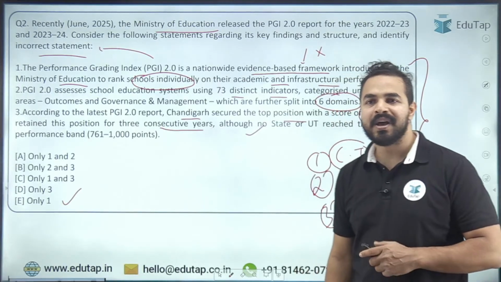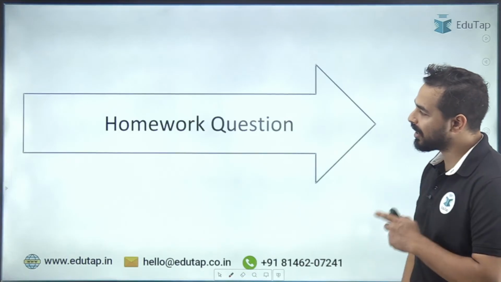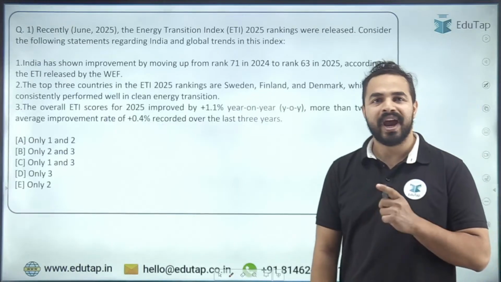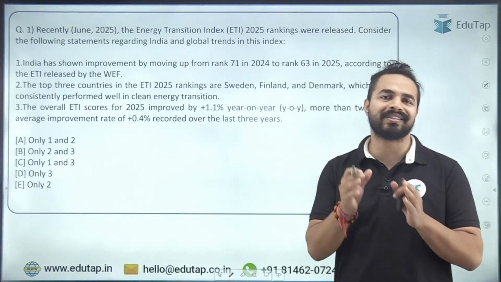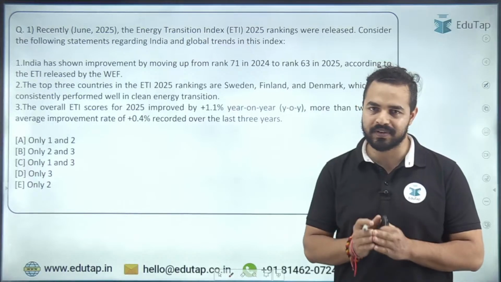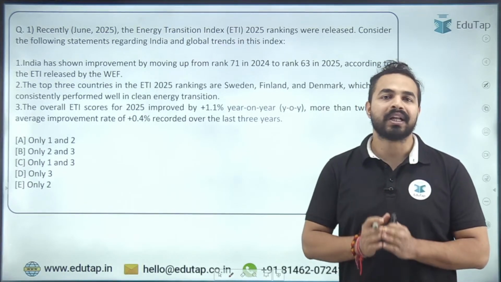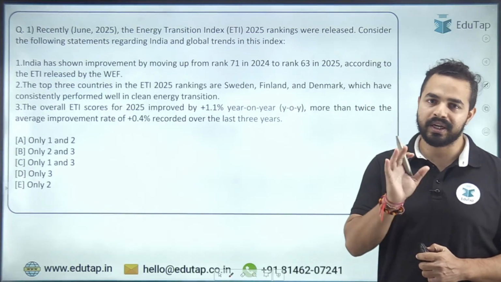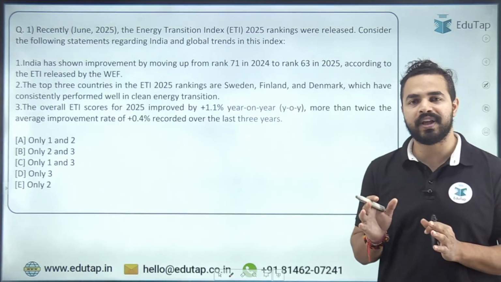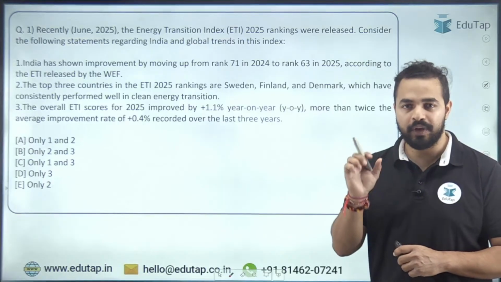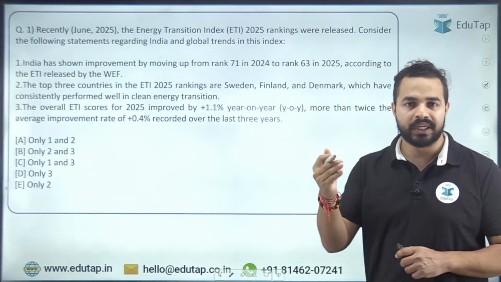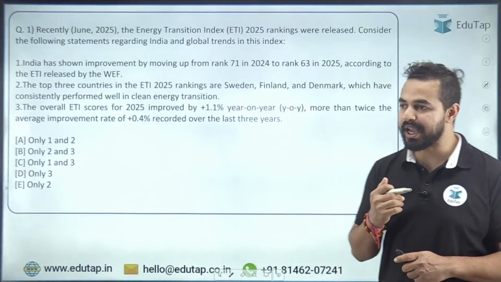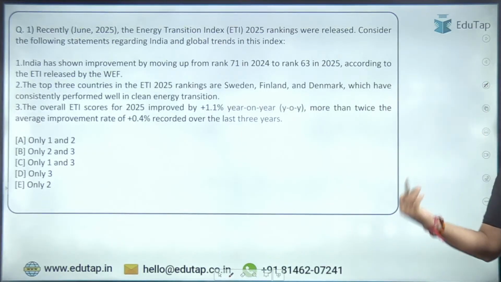That's really good guys. बढ़ते हैं अपने अगले क्वेश्चन की तरफ, और अगला क्वेश्चन है हमारा होमवर्क क्वेश्चन. And homework question is on the Energy Transition Index 2025 that we have covered, and you are required to tell me the right answer in the comment section. If you really feel confident that yes, after the discussion that we have done in today's session, you will be able to answer this question, try to give the answer in the comment section. ठीक है, इसके लिए आप सेशन को फिर से भी देख सकते हैं. Then you can also try to give the right answer.